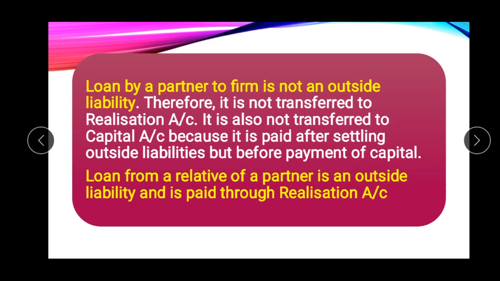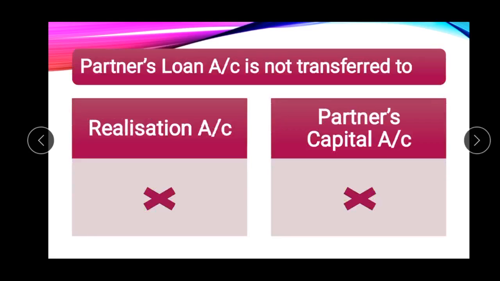It should be kept in mind that loan from the relative of a partner, loan from the wife of a partner, is an outside liability and is paid through the realization account. But if it is a partner's loan account, partner's loan account should be prepared separately.